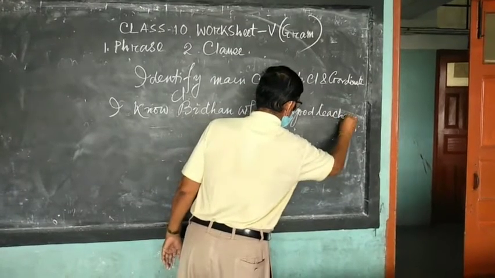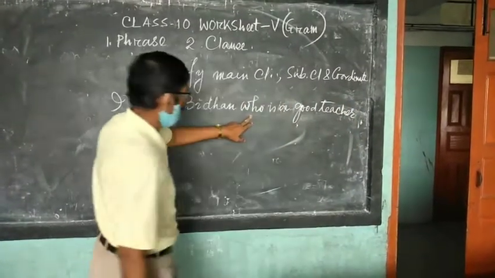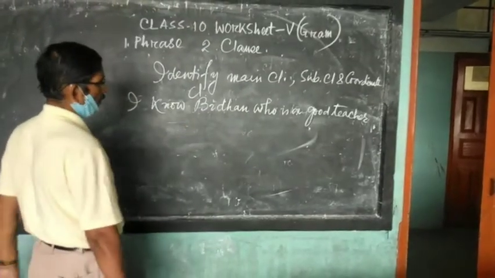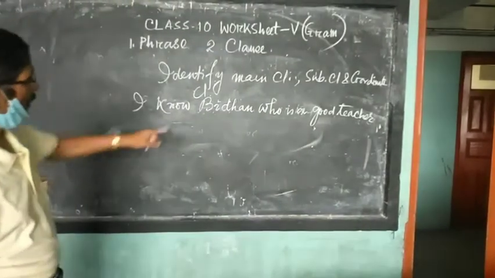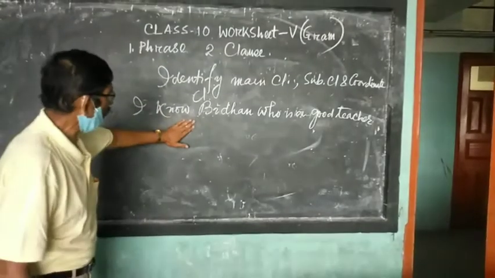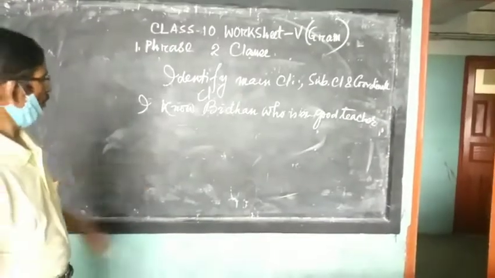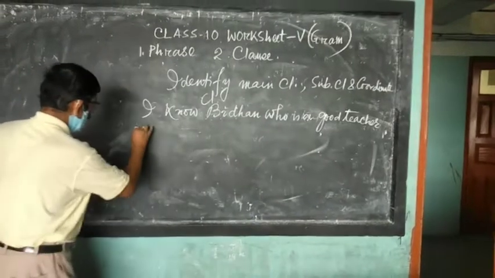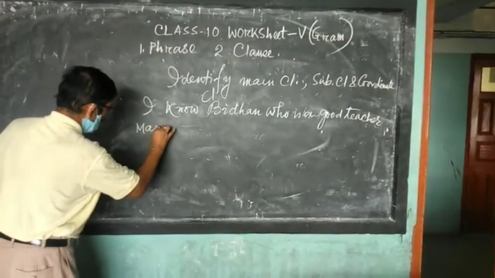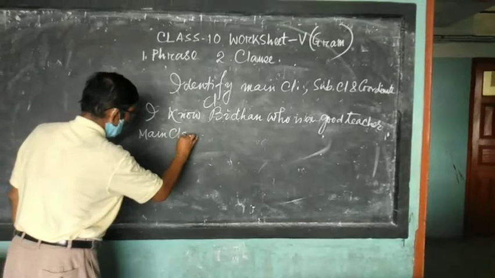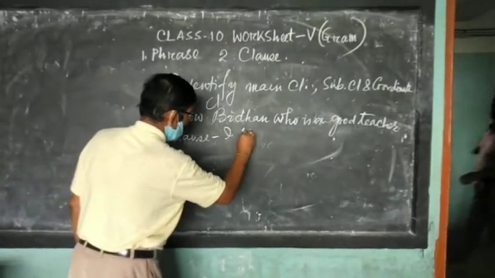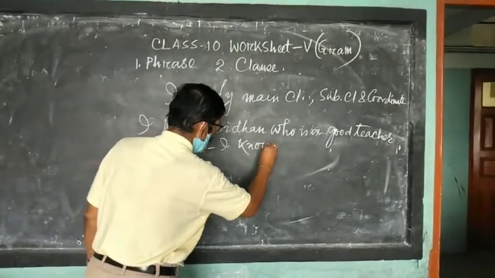Now it is clear that who is the subordinate conjunction, so it is a complex sentence. You are asked to identify the main clause, that is, the independent clause or principal clause. So how to write in case of a complex sentence? You write main clause: I know Vidhan.